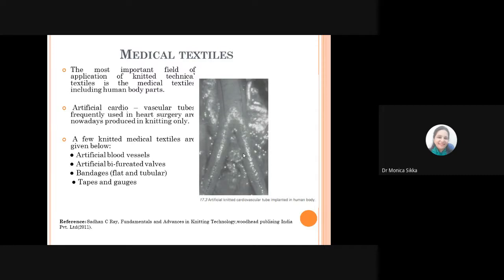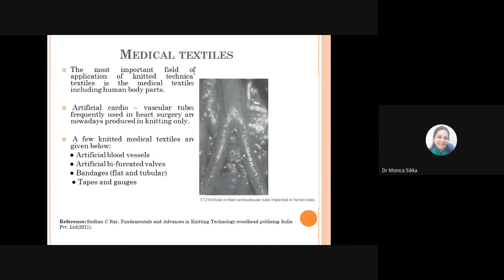Also, we find the application of these knitted materials in other medical textiles, like the artificial bifurcated heart valves, some kind of flat and tubular bandages. You might have seen compression stockings and bandages that are tailor-made these days for treating the swelling in the limbs or any kind of cramp. So you just tell your dimension to the person, and he gives you a tubular structure which can be put on. And you see there are no cuts and seams in that.